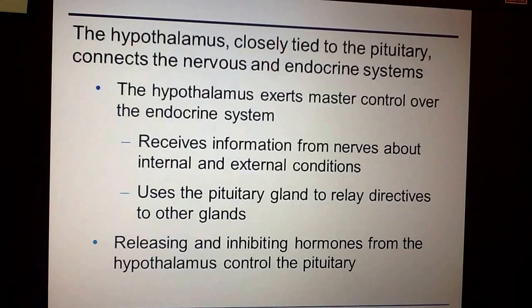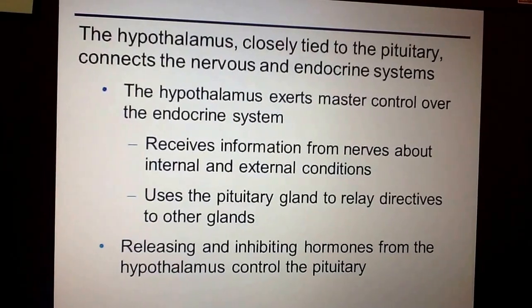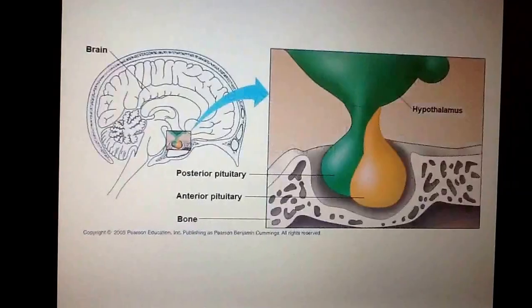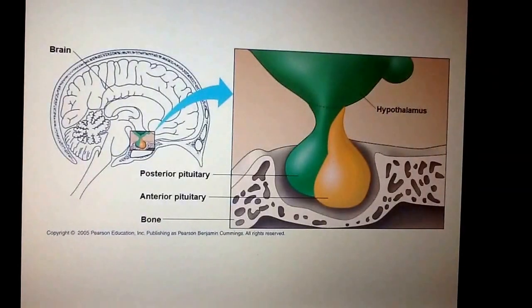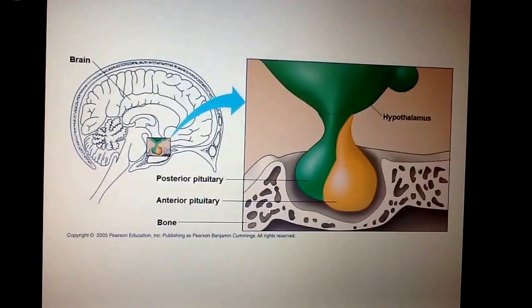Now, the hypothalamus is actually going to use the pituitary gland as a way of controlling all of those other endocrine glands. Now, the thing about the hypothalamus is that it actually produces hormones or causes things to produce hormones, but it also has a way of inhibiting the hormones. So here is a picture or diagram of the structures inside the brain. They're very small. So you can see we have the hypothalamus sitting directly on top of the pituitary glands.